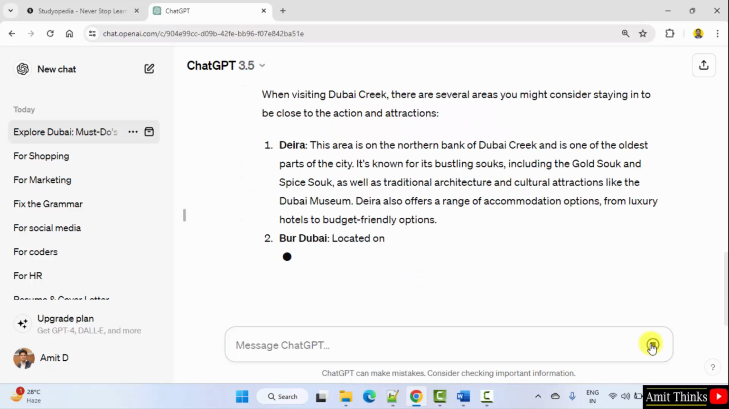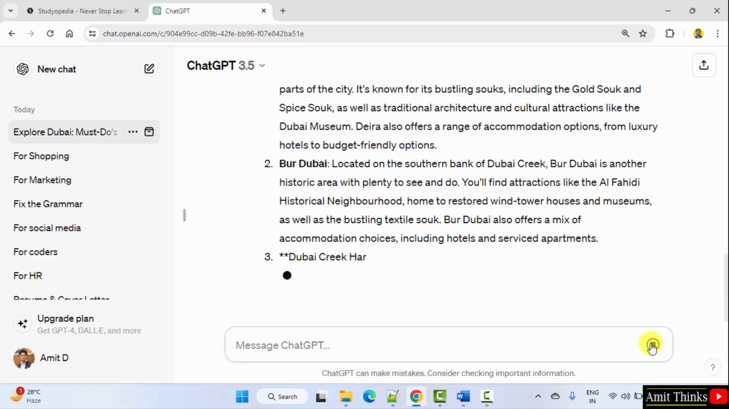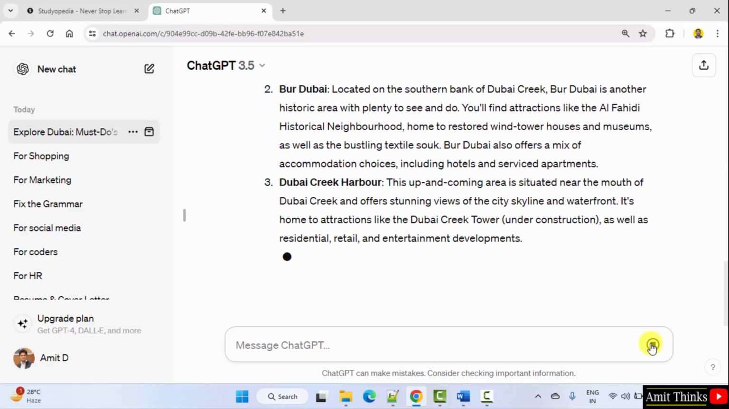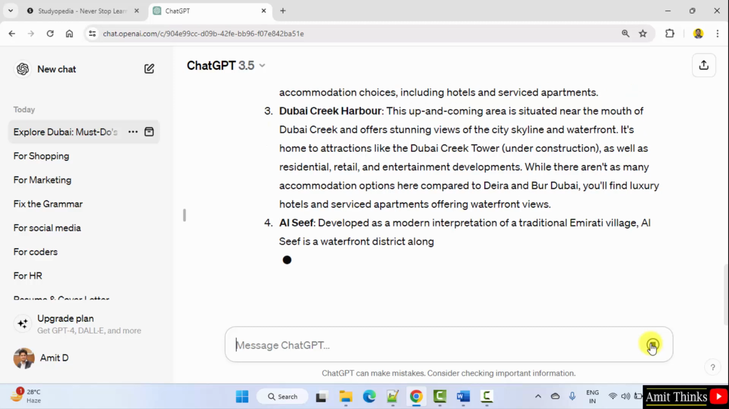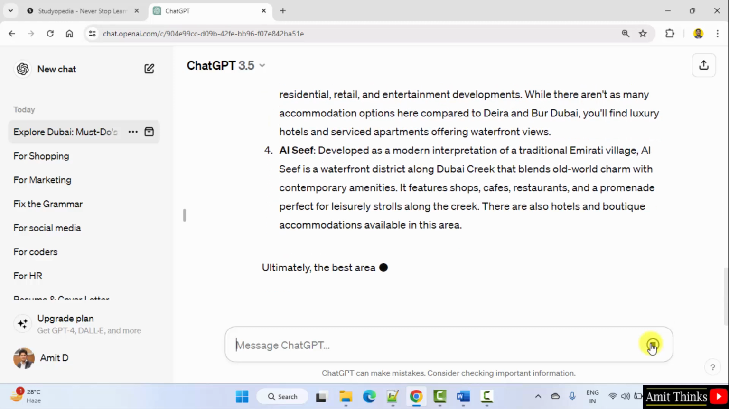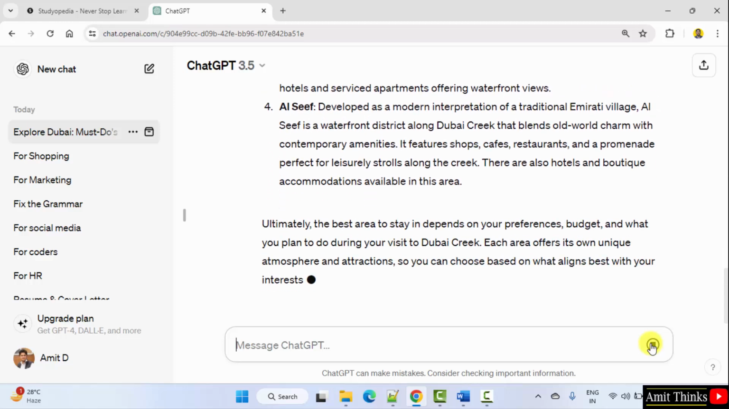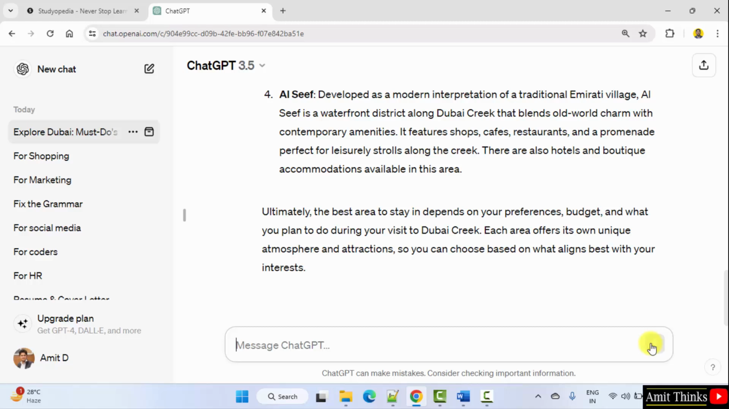Deira, okay. Bur Dubai. Okay, so these places are near Dubai Creek or a part of Dubai Creek. That's why it has been recommended by ChatGPT. Now let me find some hotels.